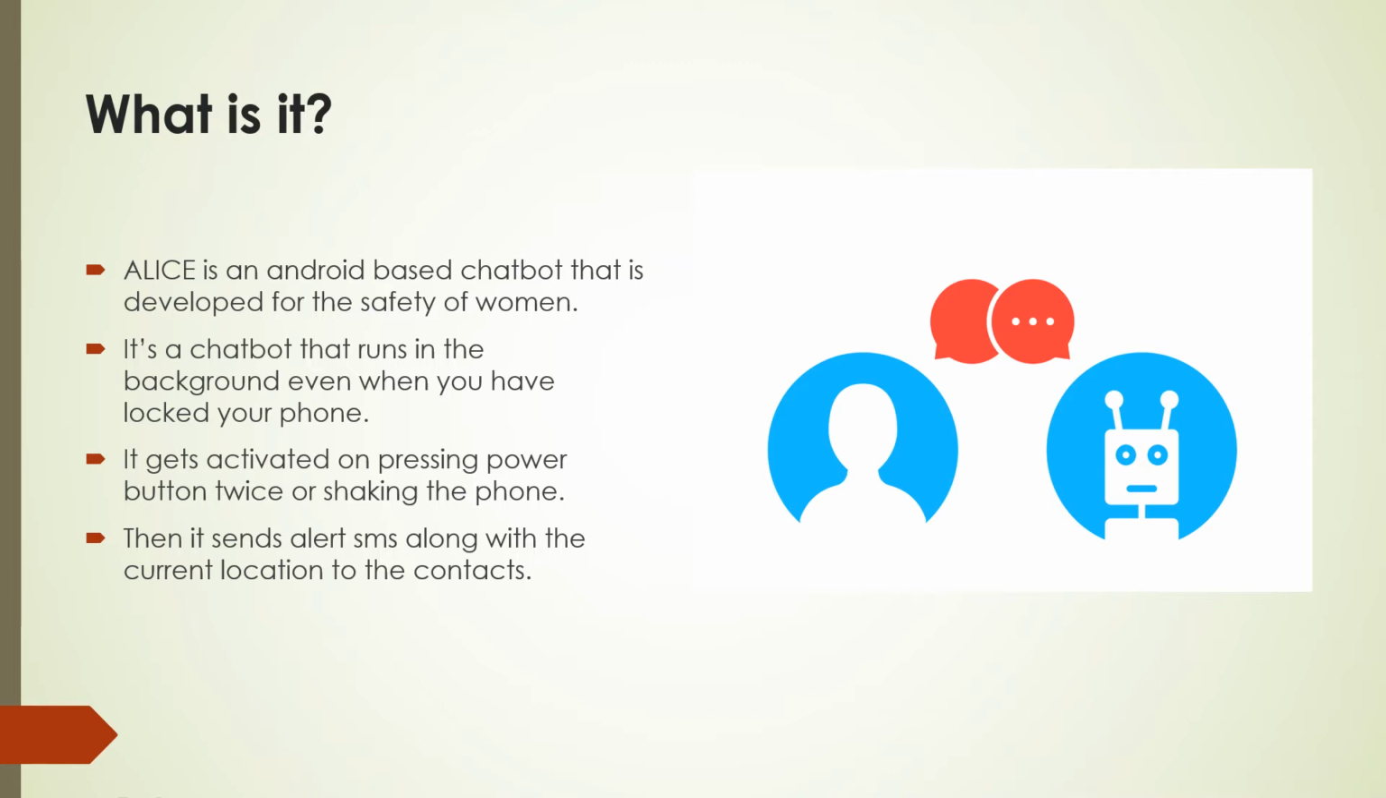If you have this installed on your phone and you have started the app, it keeps running in the background. Whenever you are in trouble, all you need to do is press the power button twice or shake the phone to activate the safety features, which will help you send alert SMS immediately without letting the person on the other side know that you are doing these things.